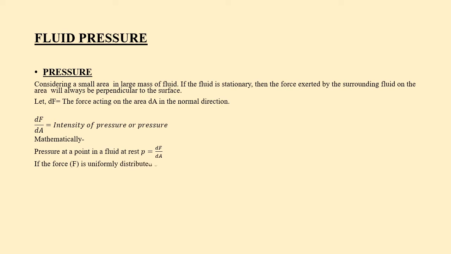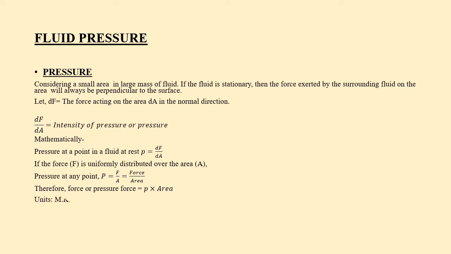If the force capital F is uniformly distributed over the area capital A, then pressure at any point, capital P, is equal to F by A, that is force by area. Therefore, pressure force is equal to small p into area.